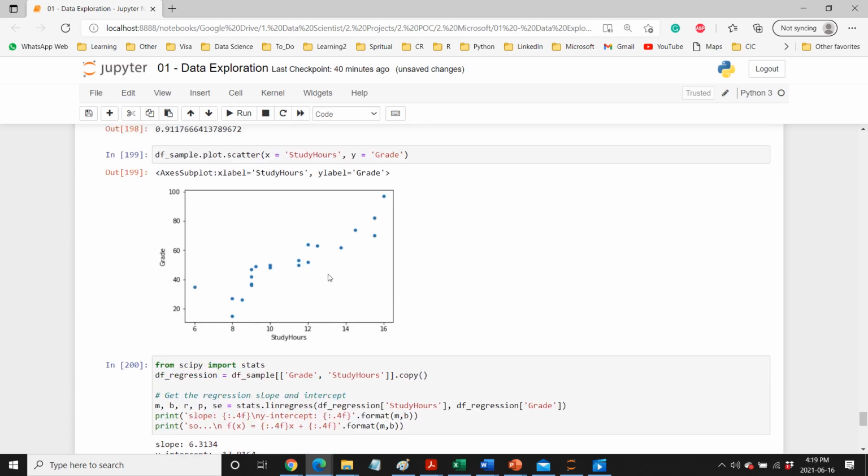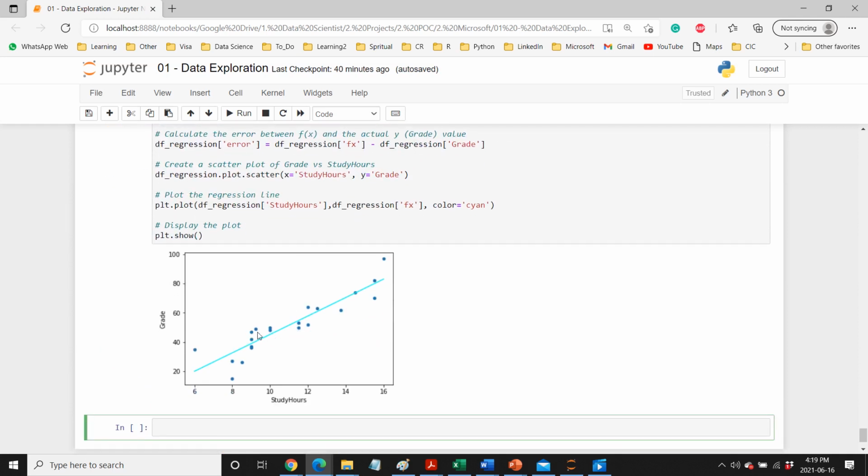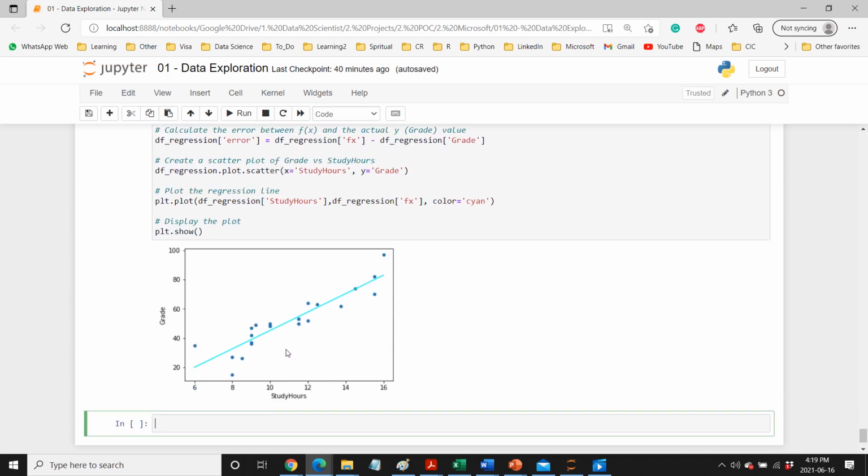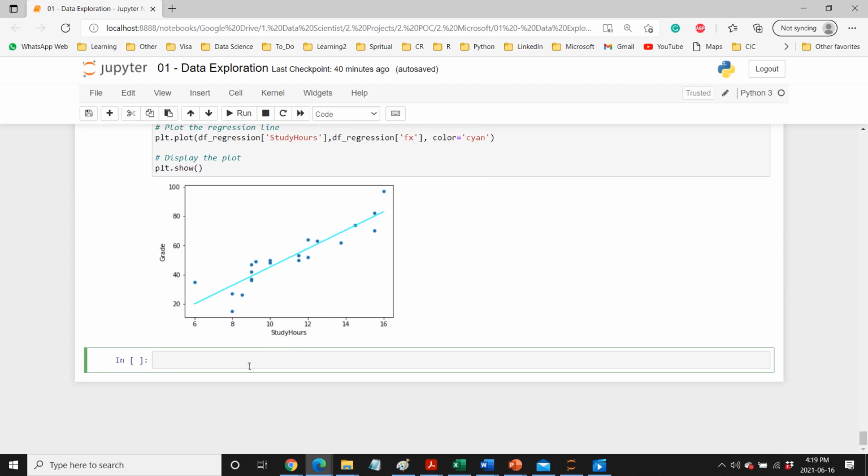So basically what happened is, out of this scatter plot, they try to come up with a line which is best suited for all these points. When I say best suited, that means the distance of all these points from this line should be minimum. So basically the error which they generally check is the y predicted minus y observed, and then they look for the line that minimizes it. There are different metrics for error, like mean absolute error, MSE, root mean square error. So there are multiple ways to do that. But basically this is what we get.